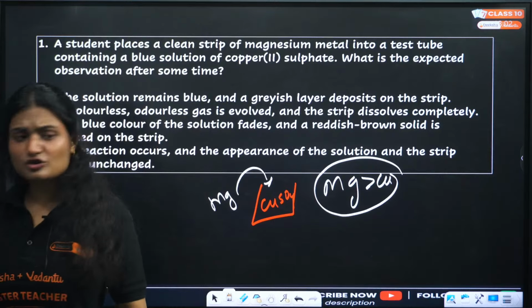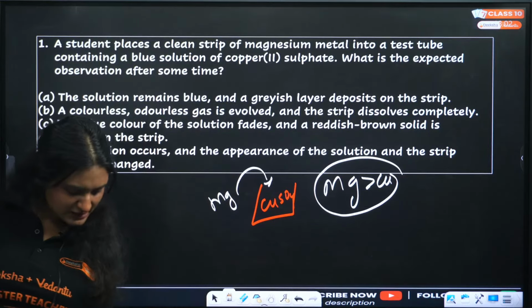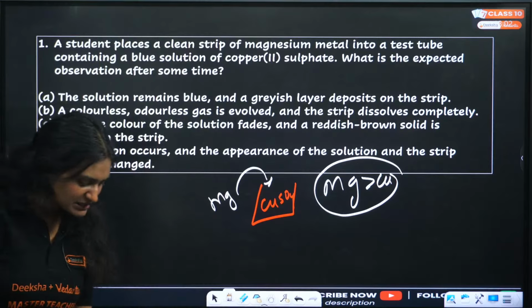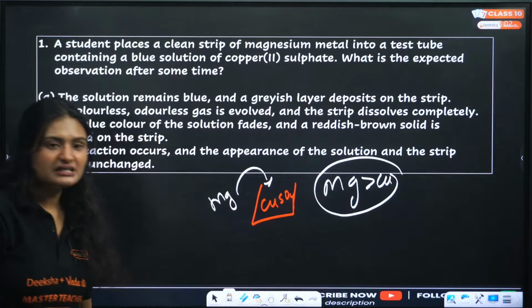Alloys are homogeneous mixtures of metals, or sometimes of metals and non-metals, in which they combine in different percentages.